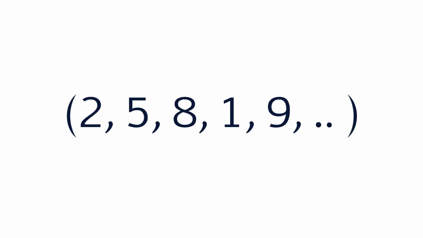If you just add 3 dots to the end of your sequence, like this, then what you're saying is that this sequence doesn't have an ending. In other words, the sequence is now an infinite sequence. In this case, you don't even know how it continues, as it has no obvious pattern.